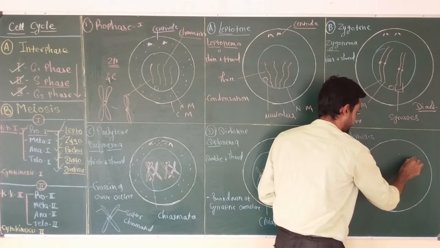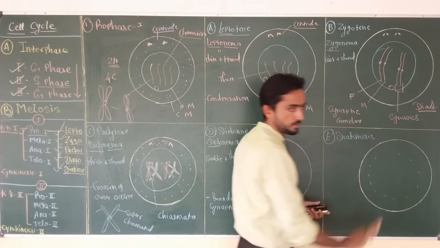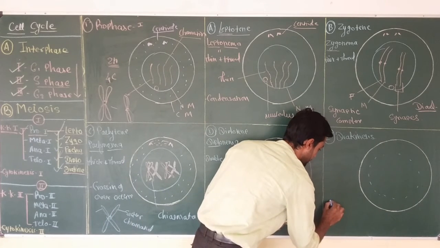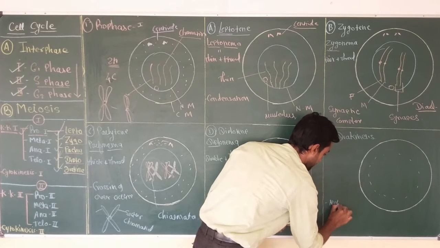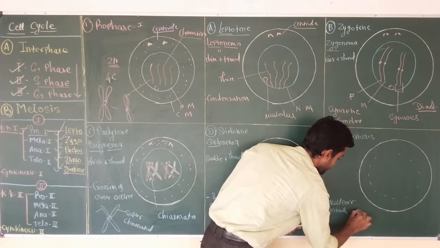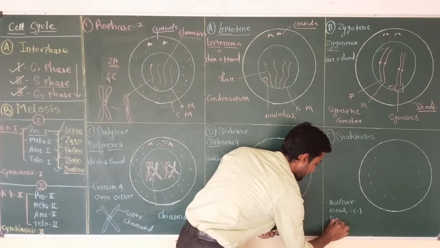The nuclear membrane starts dissociating and disappears at the end of diakinesis. So the first thing that happens is nuclear membrane disappearance. Then the nucleolus also disappears.